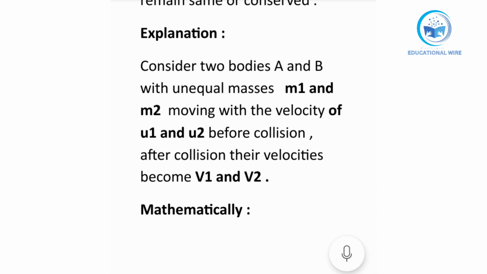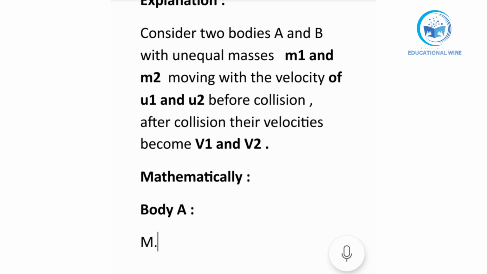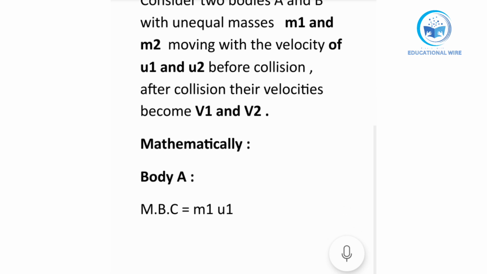Mathematically it says that firstly we will write the body A and body B. That body A, here I am writing momentum before collision. It means I just write in the short form MBC. It means the momentum of body A before collision. Now momentum before collision of body A was m1 and u1, means mass and initial velocity.